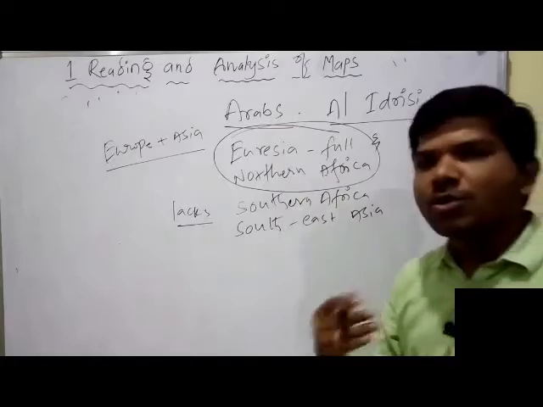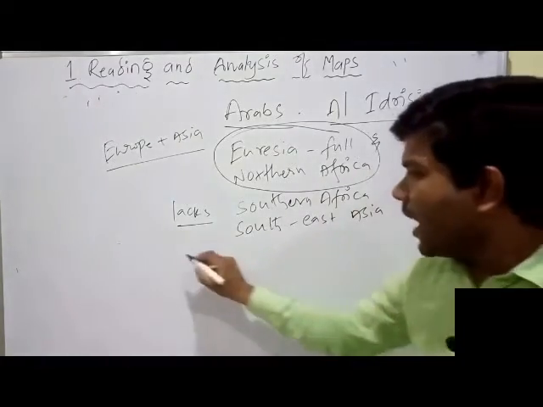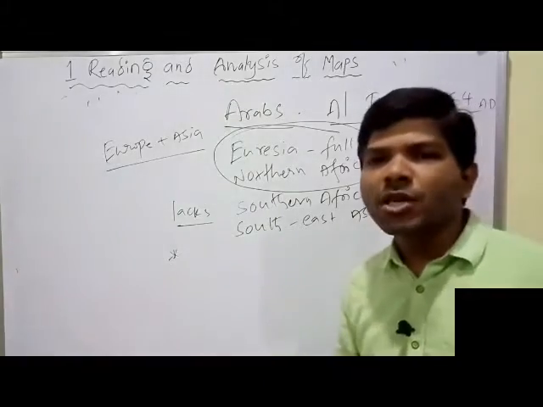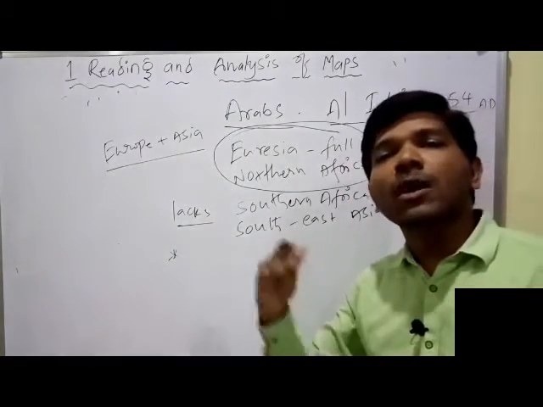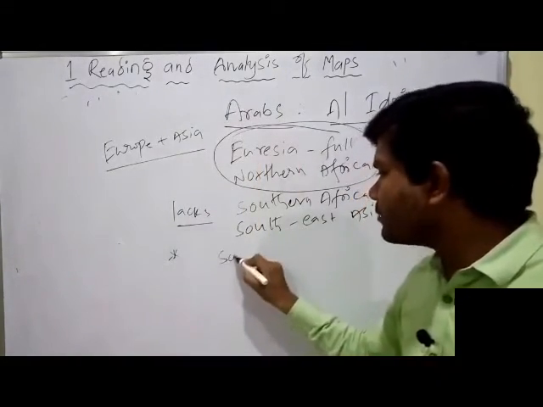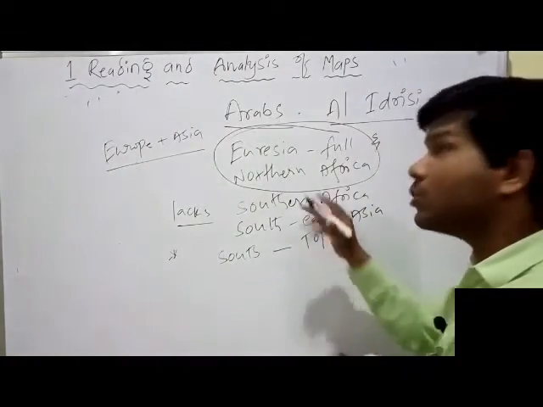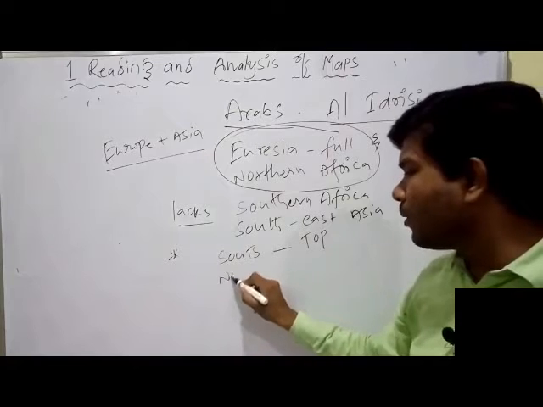It was a lag. And one more important thing is that he showed south towards the top. South was shown at the top and north at the bottom.